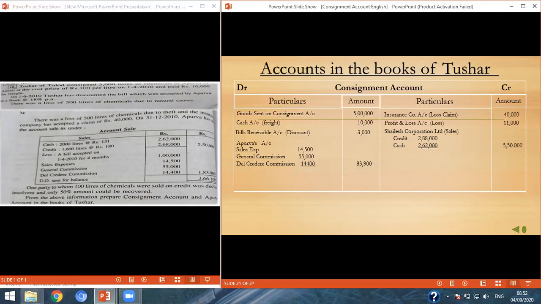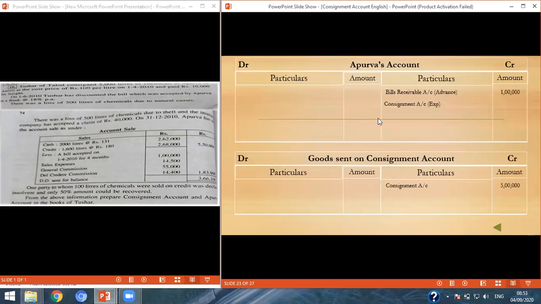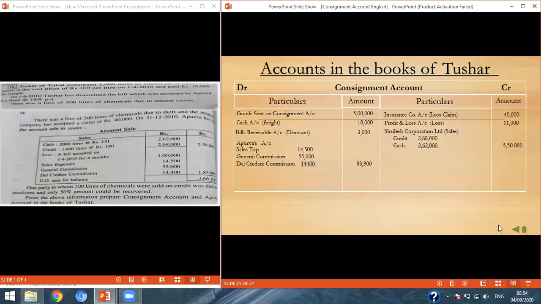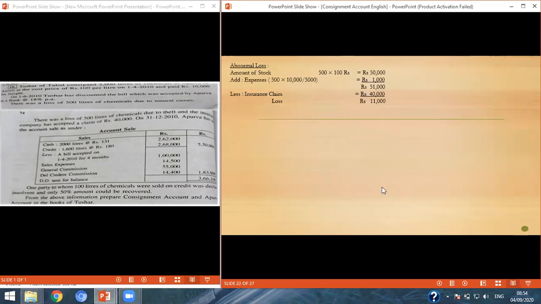Then we will go to the next account. So now this entry will come in the Apurva's account also. First consignment account expenses 83,900 and then sales 5,50,000. Then we have to calculate the closing stock.